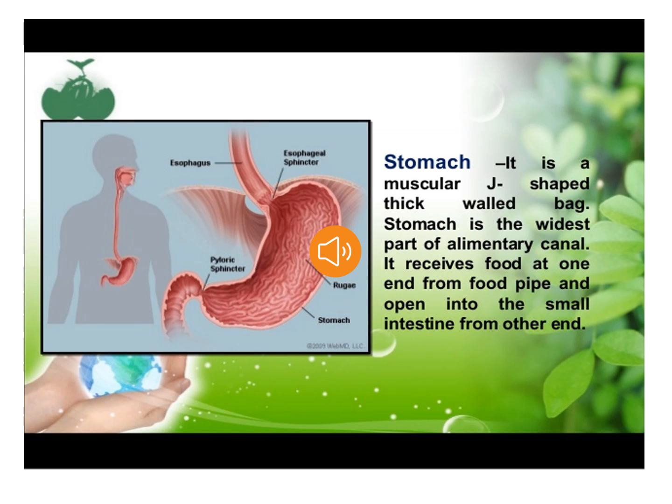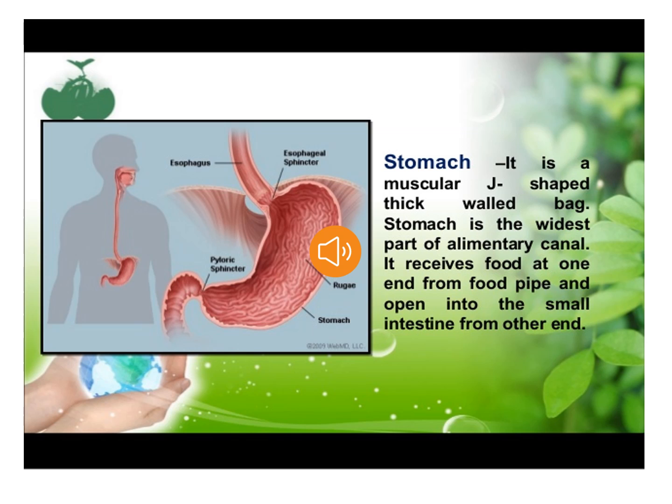Now the food from the mouth through the esophagus enters the stomach. The stomach is a U-shaped muscular organ present in the upper abdomen. The inner walls of the stomach secrete digestive juices, mucus and hydrochloric acid. All these three things have their own different functions.